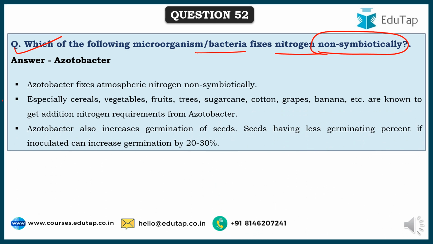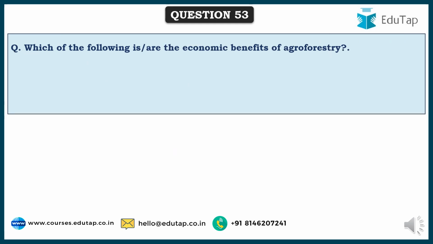Especially cereals, vegetables, fruits, trees, sugarcane, cotton are known to get additional nitrogen requirements from azotobacter. And azotobacter also increases the germination of seeds. Seeds that have a low germination percentage, when inoculated with azotobacter, can increase germination by 20 to 30%. This is what is observed. And yes, it can fix atmospheric nitrogen non-symbiotically.